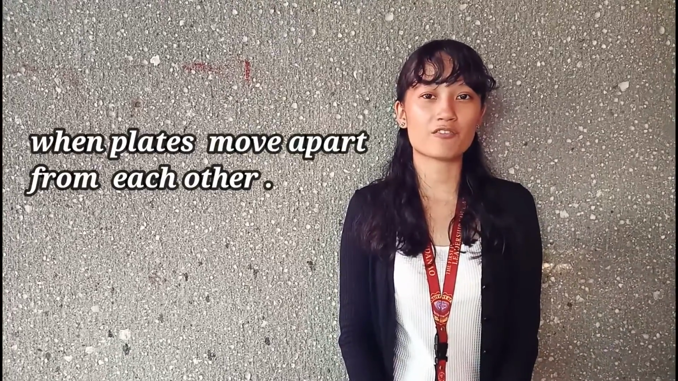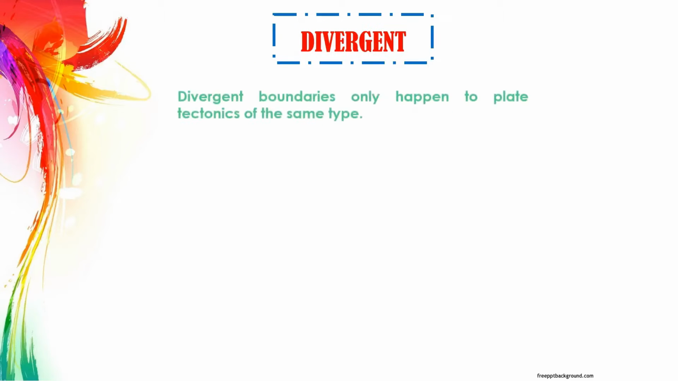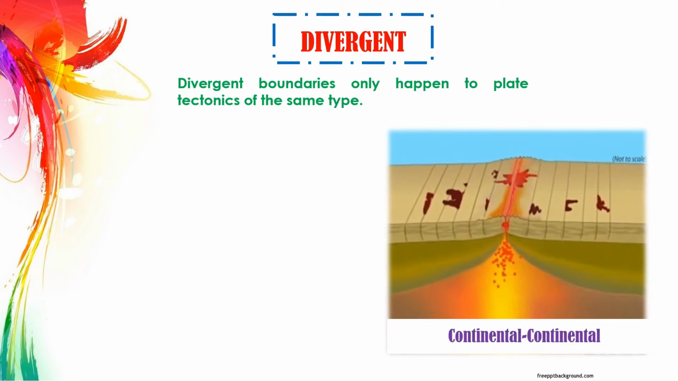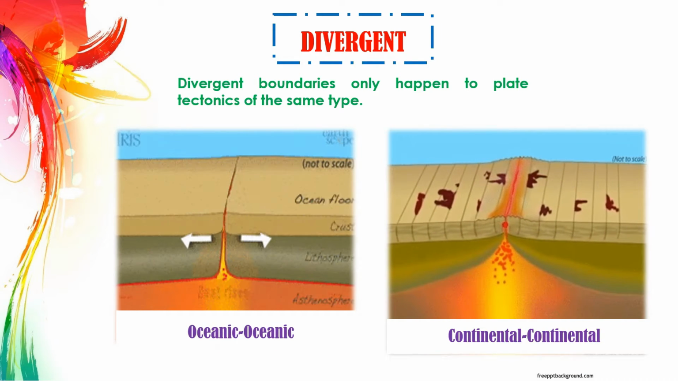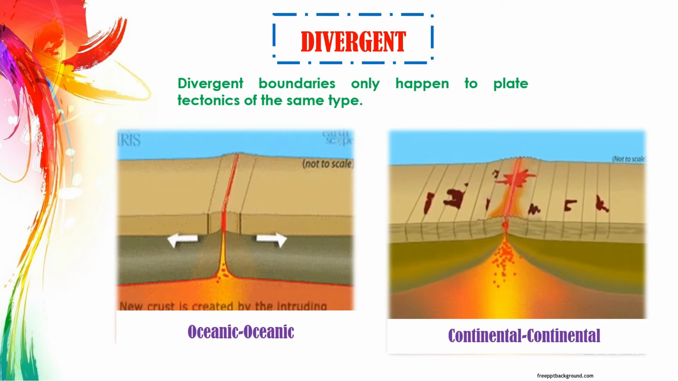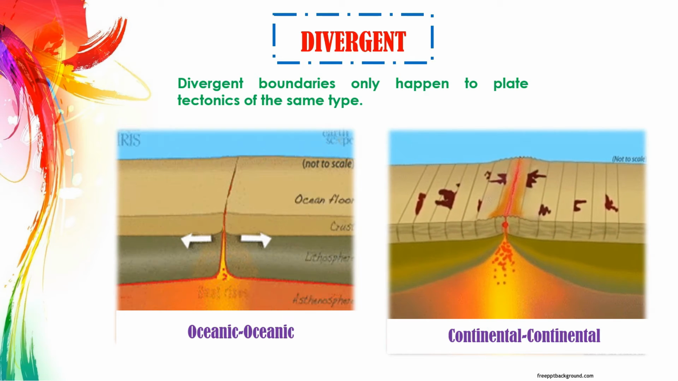The second type of plate tectonic boundary is divergent. If convergent boundaries happen when two plates collide with each other, divergent boundaries are the opposite, as the plates move apart from each other. Divergent boundaries only happen to plates of the same type, continental to continental, oceanic to oceanic. As for oceanic and continental divergence, science denied the idea and no history has been recorded yet.